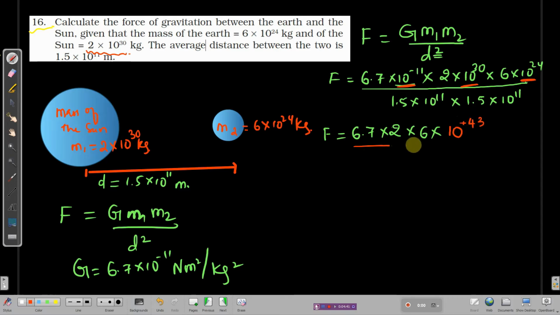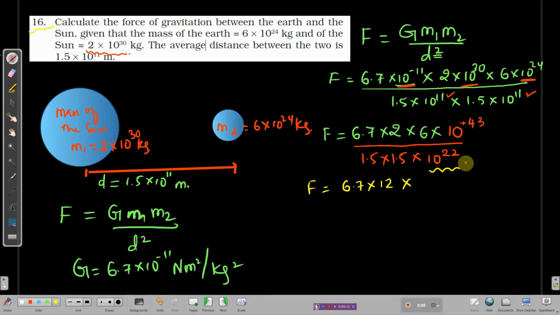Okay, great. You have here 1.5 into 1.5, because I'm bringing the 1.5 to one side and the powers to the other side. It will be 10 power 11 and 11. Bases are the same, so powers must be added. This 11 and 11 will get added to 22. Now F is equal to, just multiply 2 into 6.7 into 6, which is 12, into 10 power 43.